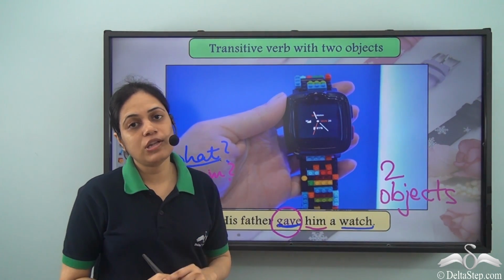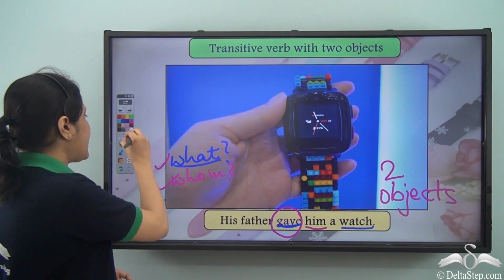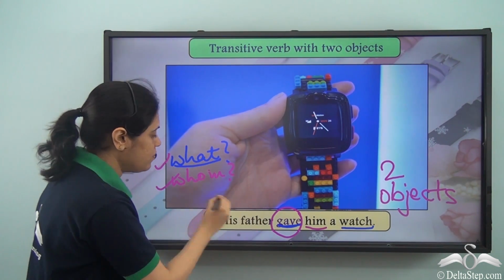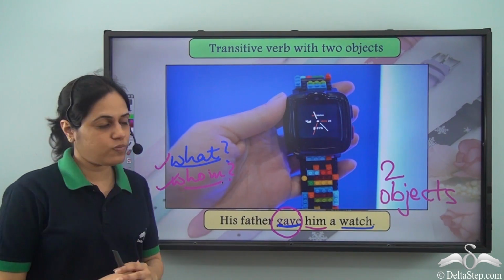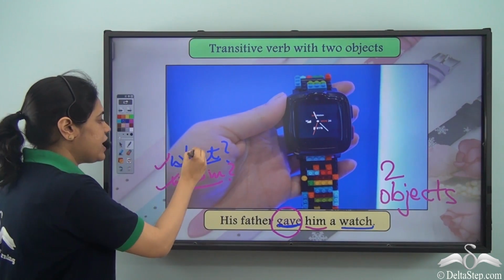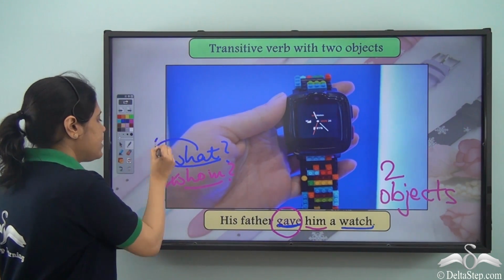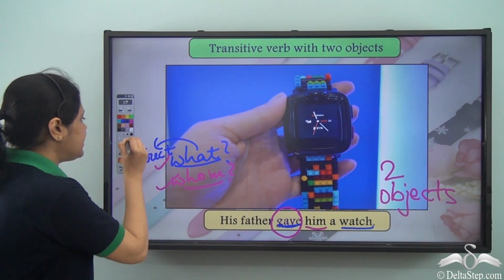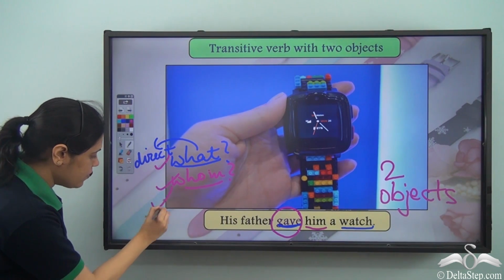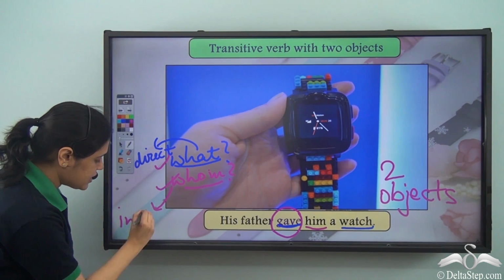So watch is called the direct object. And the answer to the question whom is him. So him is the indirect object. So the answer to what is direct object, and the answer to whom is called indirect object.